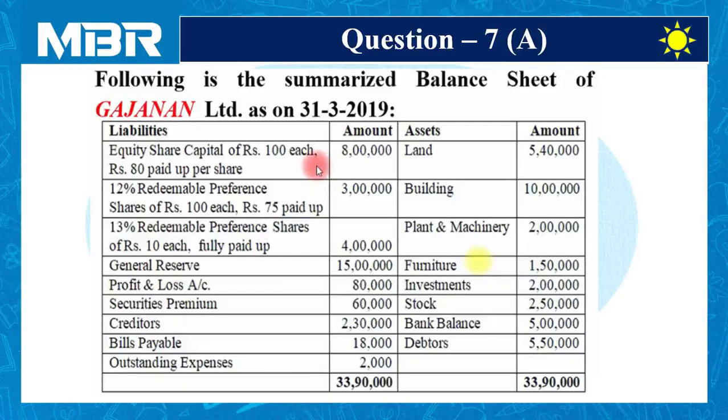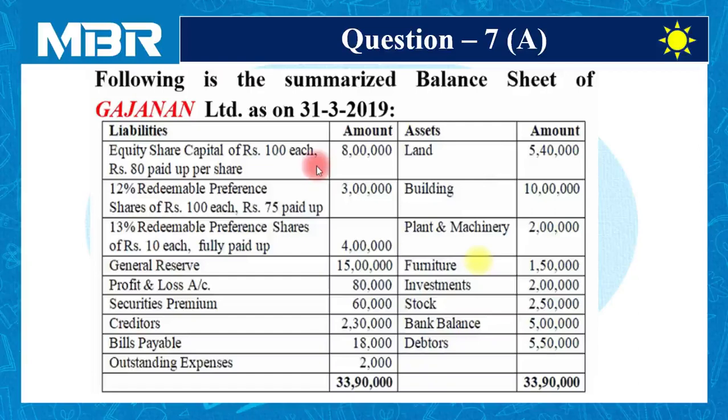We have general reserve of rupees 15 lakhs, profit and loss account 80,000, securities premium 60,000 on the liability side of the balance sheet, creditors 2 lakhs 30,000, bills payable 18,000 and outstanding expenses 2,000.